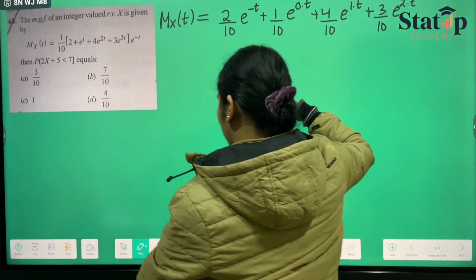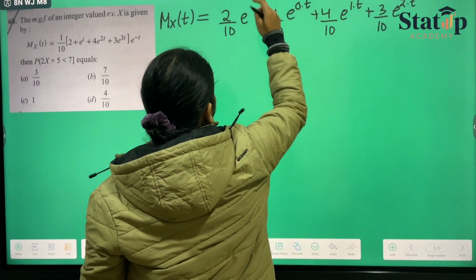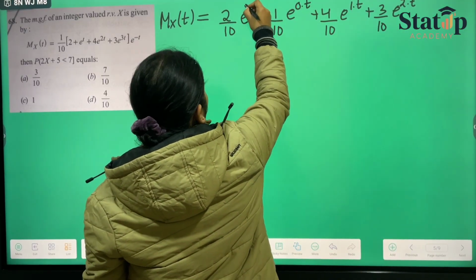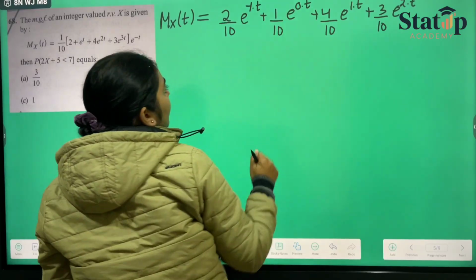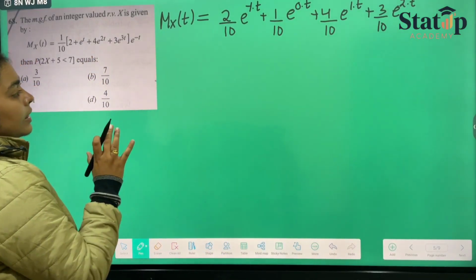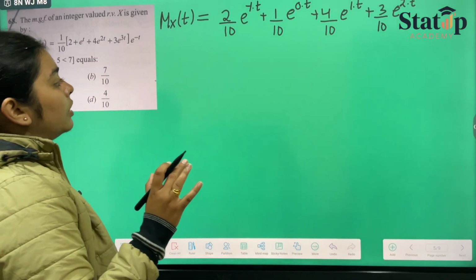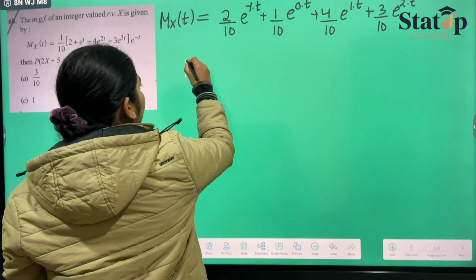And minus t is nothing but minus 1 into t. Here we can see that it has been given us the probability, since we know that